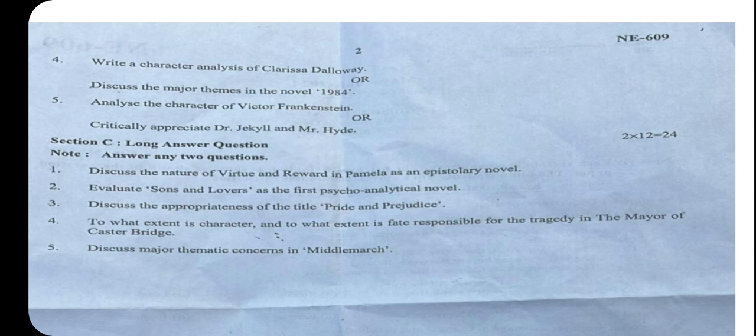She thinks of that time, and that switching of time is the stream of consciousness you have to mention.